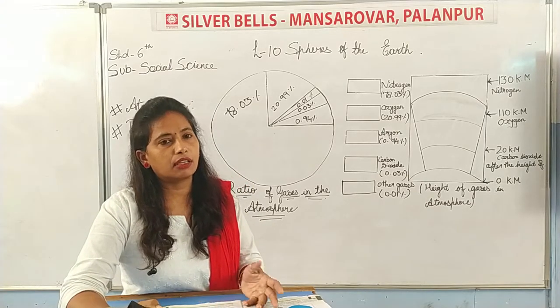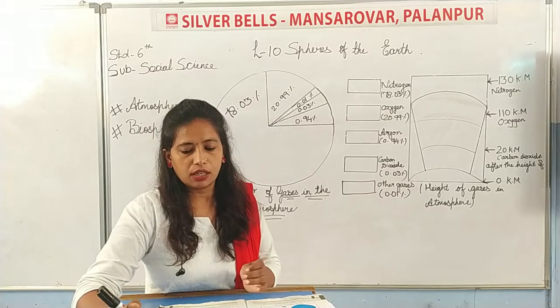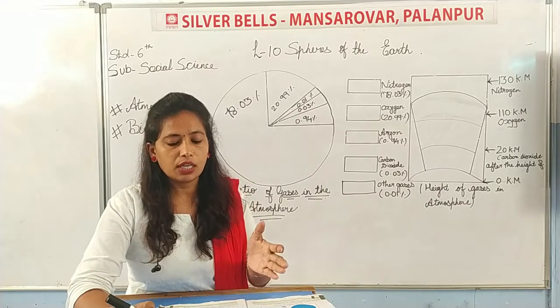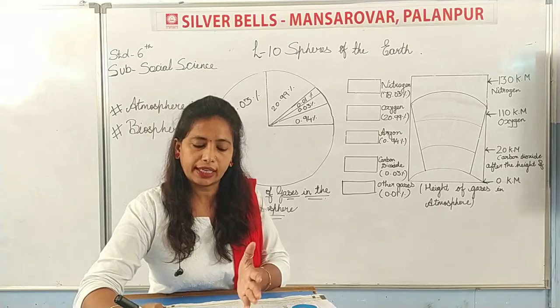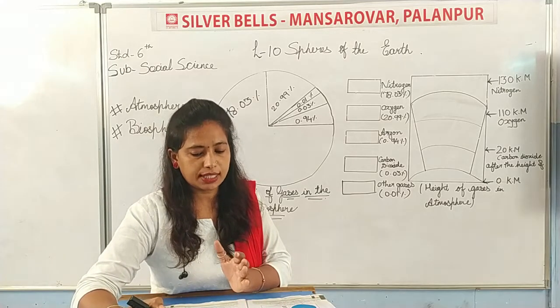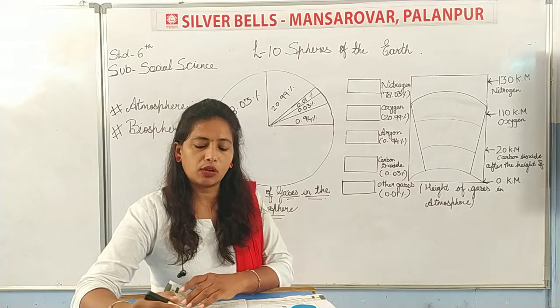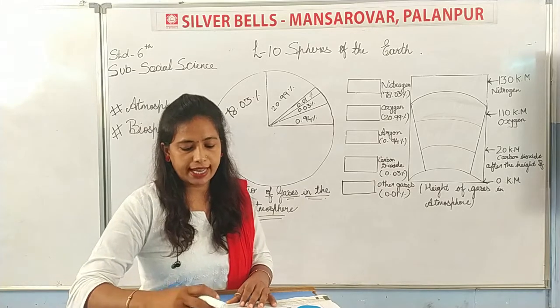Now, that means you understood that as we go up from the surface of the earth into the atmosphere, the amount of gases decreases. जैसे हम लोग एटमोस्फेयर में जाएंगे, ज्यादा अमाउंट ऑफ गैस वो डिक्रीज होगा. So as we go up from the surface of the earth into the atmosphere, what happens? The amount of gases decreases. Okay. Now here, next paragraph.